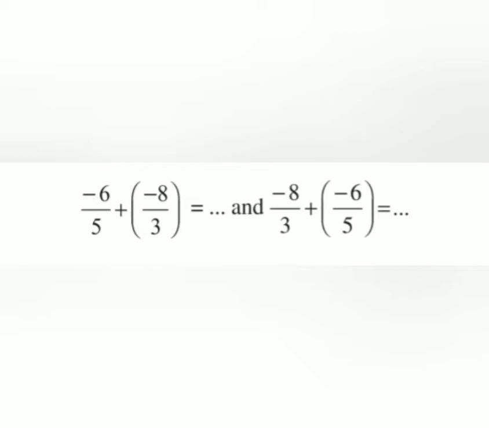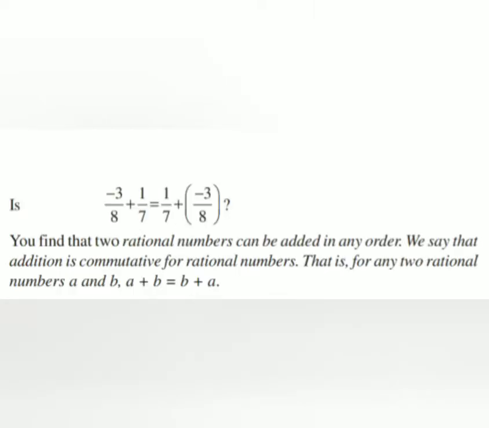A plus B will give us the answer C, which is again a rational number. Or if you add B plus A, it will again give us C, which is again a rational number. So from this it can be stated that the property of rational numbers with respect to addition is commutative.